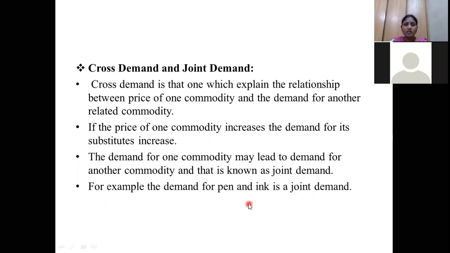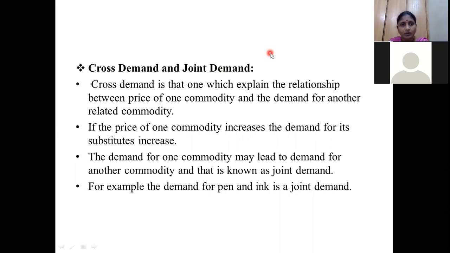Here they have given a very basic, simple example. Nowadays we are not using ink pens. For example, the demand for a pen means ink is also jointly demanded, because without ink we cannot write with the pen. But nowadays we are not using ink pens, we are using ballpoint pens. So this is not apt for the present situation. Have you understood cross demand and joint demand?